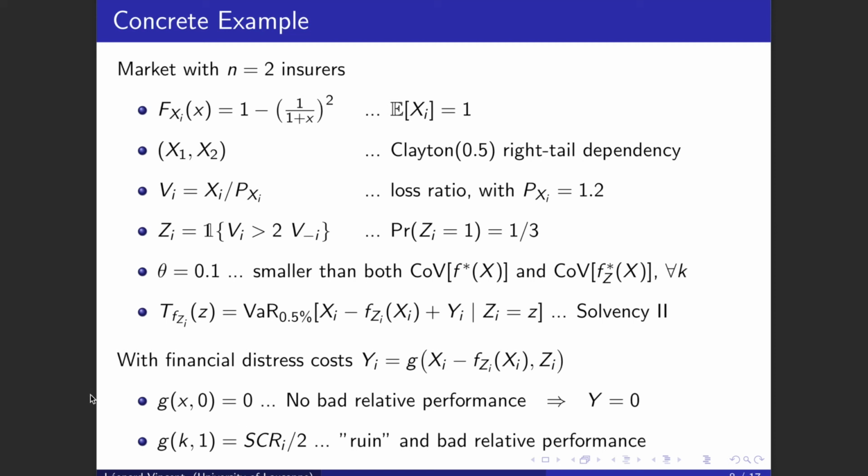Regarding the financial distress costs, we assume that the function G is such that if there is no bad relative performance, then there are no financial distress costs, and also the financial distress costs are at most equal to half of the capital requirement. And now let's move to plots and results.